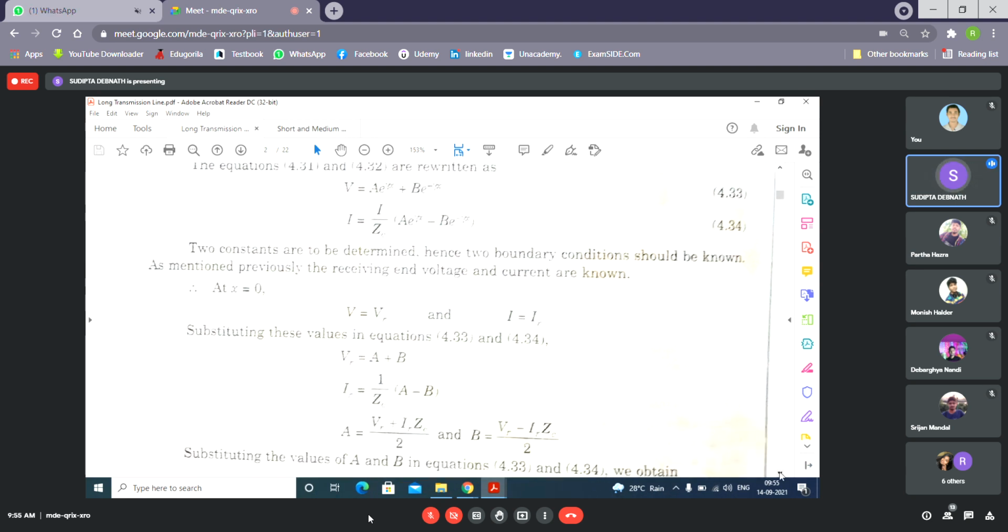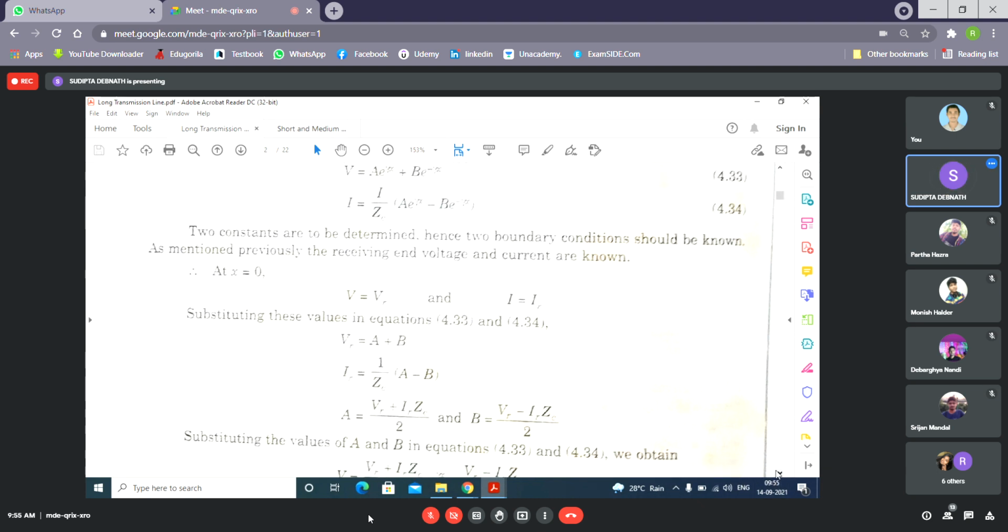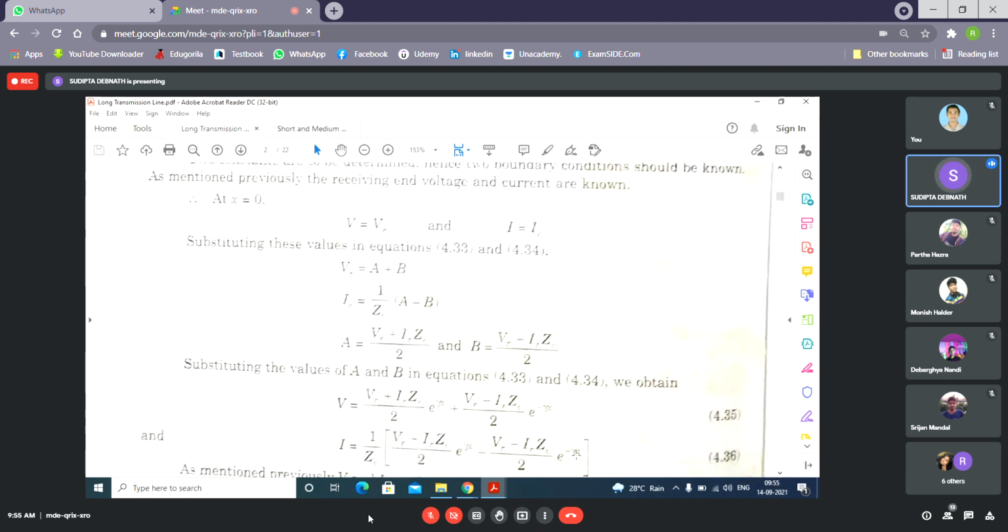Remember, normally in case of transmission lines, our receiving end quantities are known, because you know the receiving end voltage, and you know what is the load connected at the receiving end. If you know the voltage and the load, you can easily find out the current. So VR and IR are known terms, and these constants A and B have been found in terms of VR and IR. So now we write V and I, substituting the values for A and B. You will get these two equations. These are the final equations of V and I.